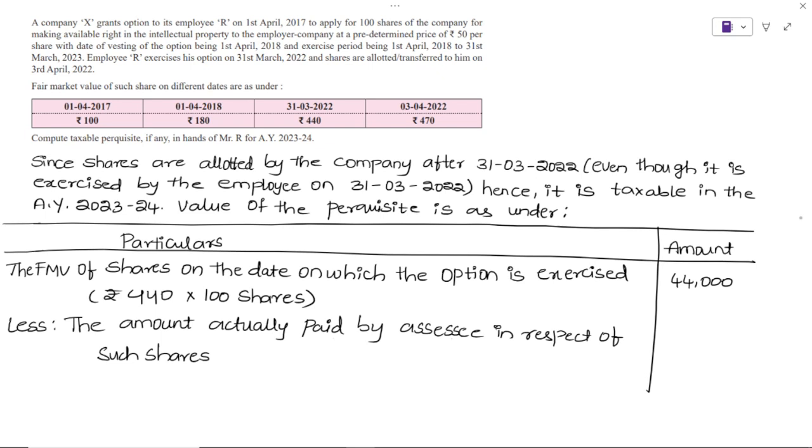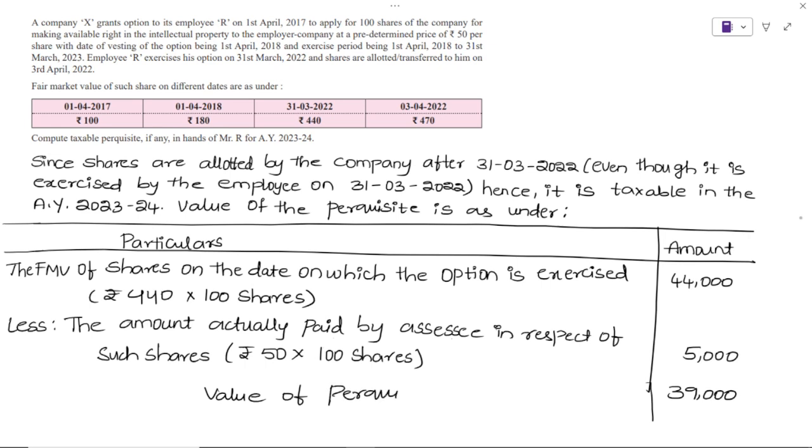The company offered at 50 rupees, correct? So rupees 50 into 100 shares comes to 5,000 rupees. From 44,000 minus 5,000, it will come to 39,000 rupees. This 39,000 is the value of perquisite.